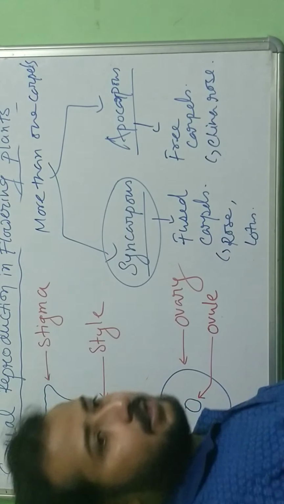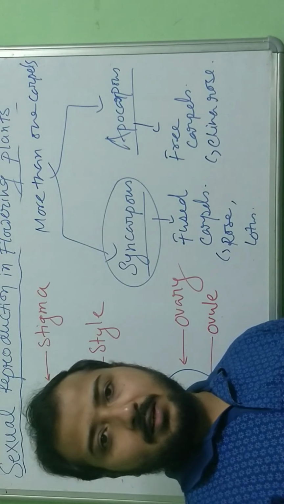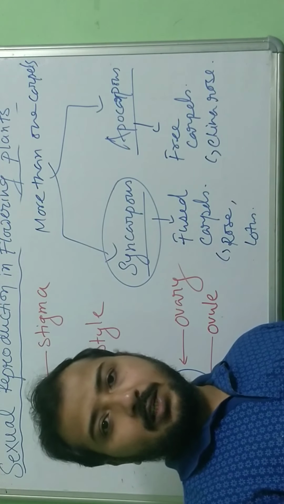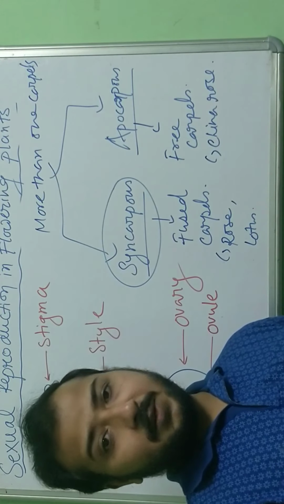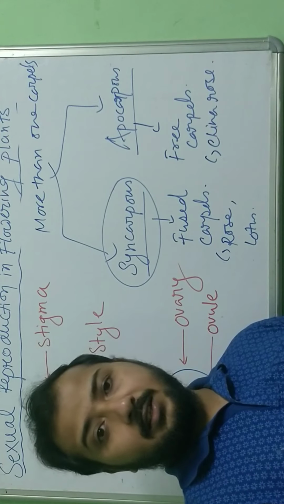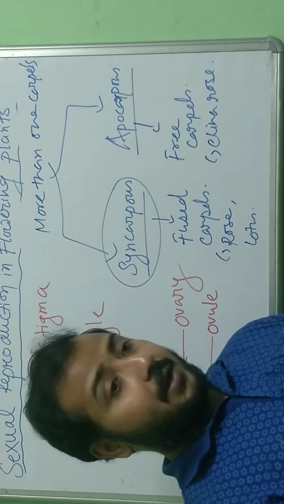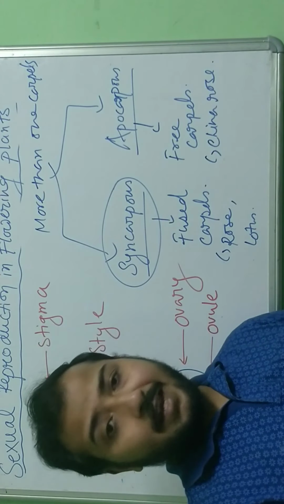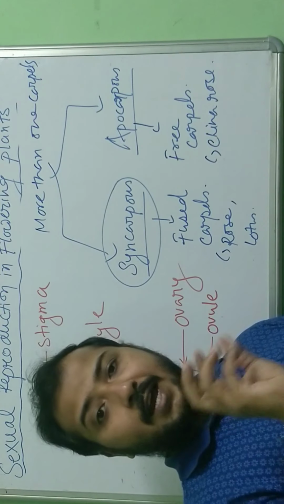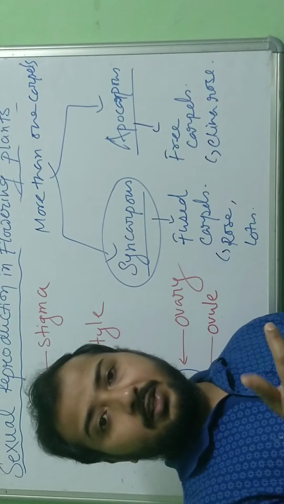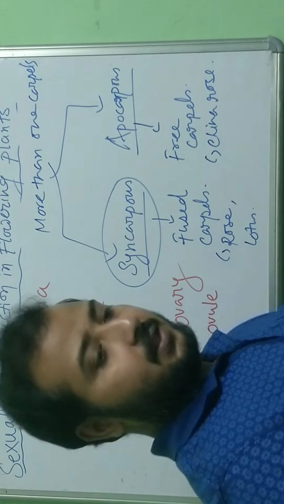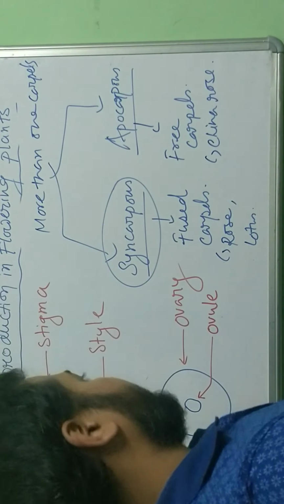If you have seen China rose, if you have not seen, because there are students I have discussed with, till now they have not even seen that there are stigma present inside in hibiscus. Mostly we see 5 different stigma in the hibiscus, and they are freely existing. So that is the China rose.